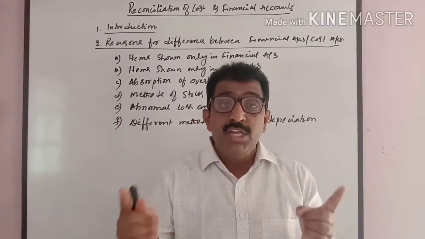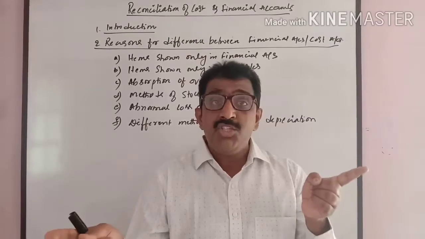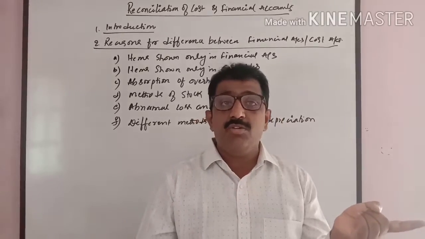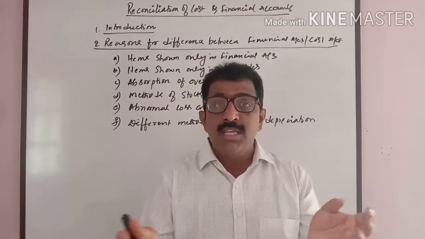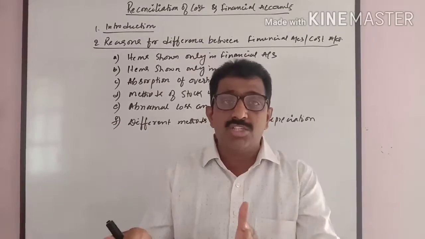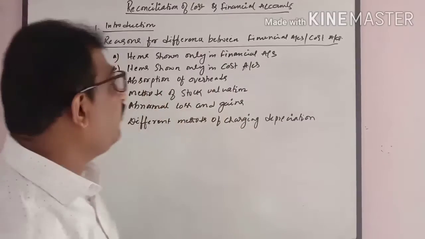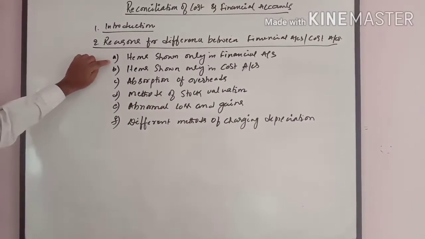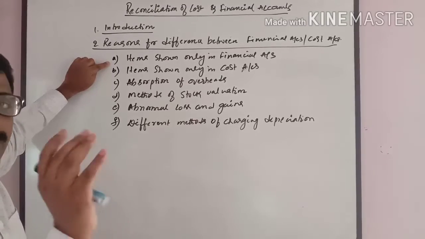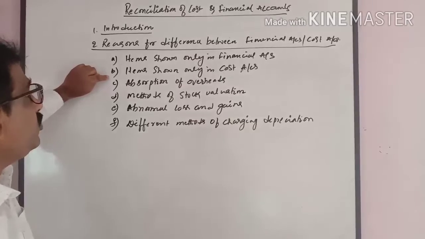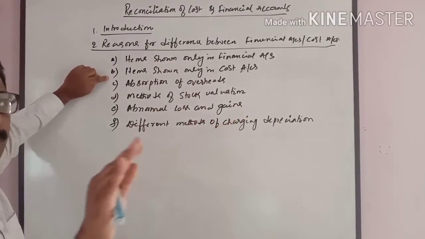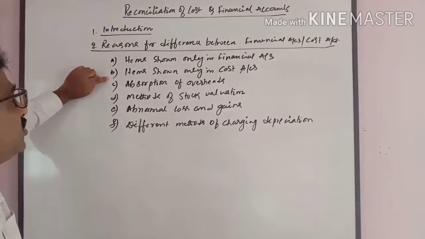So that is why we need to reconcile the financial profits with the cost accounting profits, or costing profits with financial accounting profit. There are so many reasons for the differences between the profits of financial accounting and cost accounting. What are those differences which are written here? Items shown only in financial accounts. Some of the items are shown only in the financial accounts. Items shown only in cost accounts. Some items are not entered in the costing books, but are entered only in the financial books.